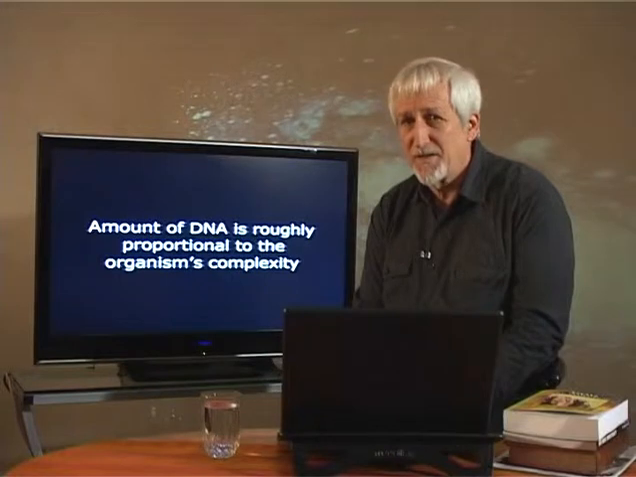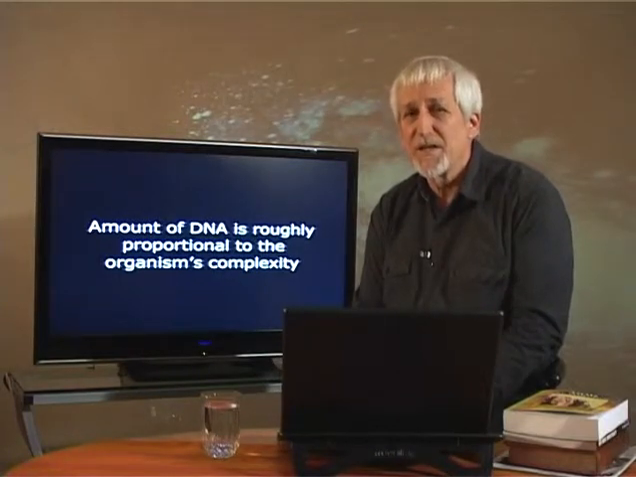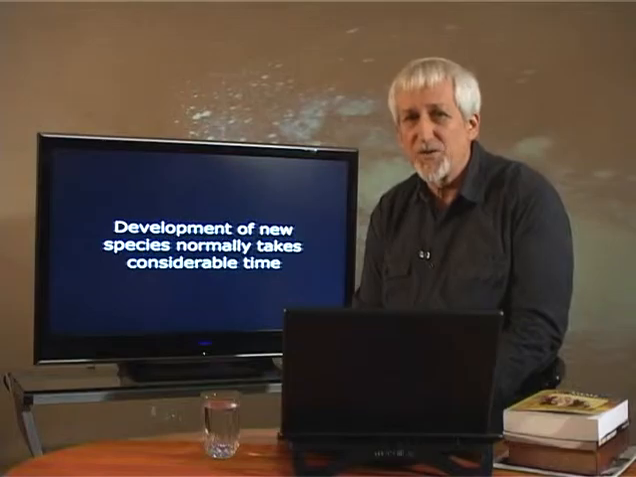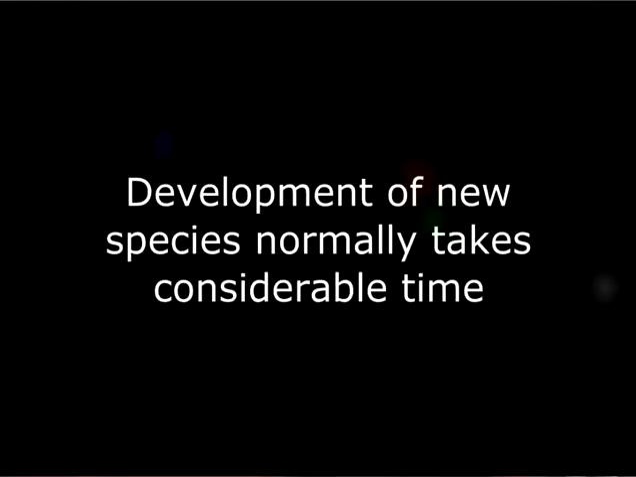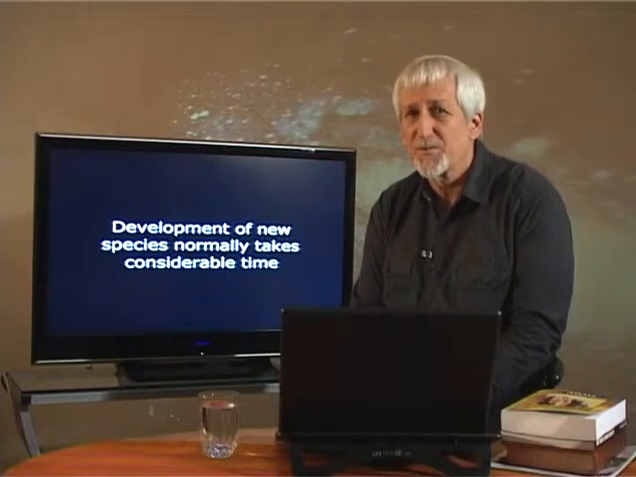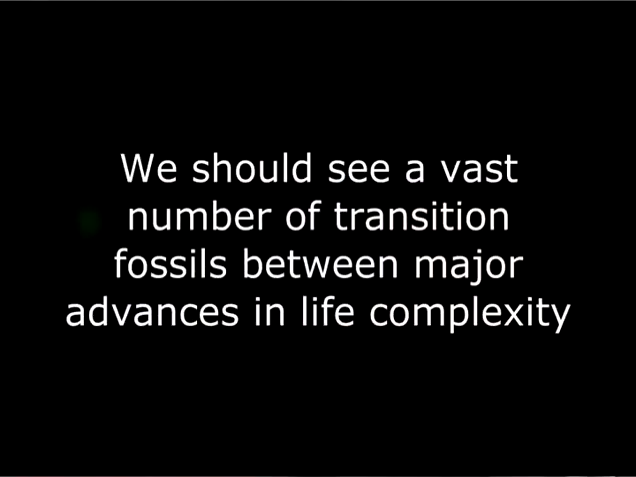We see that inherent within the structure of DNA is an ability to vary slightly between individual animals of the same species. We have been told by evolution theory that development of a new species from an existing one normally takes considerable time. We are therefore entitled to expect that this process of slow change will be clearly seen in the fossil record with regard to the much bigger changes in complexity of life forms. In other words, we should see a vast number of transition fossils between major advances in life complexity.